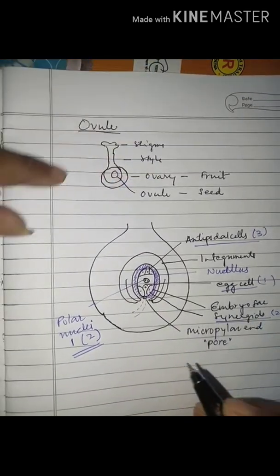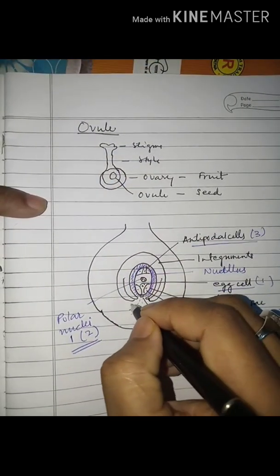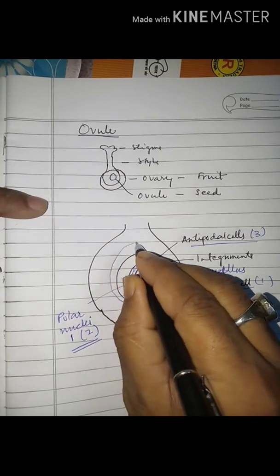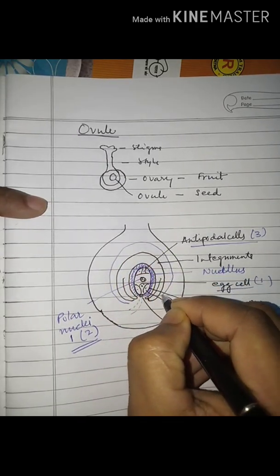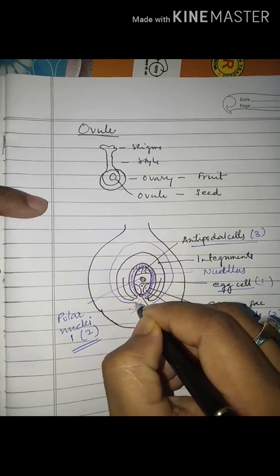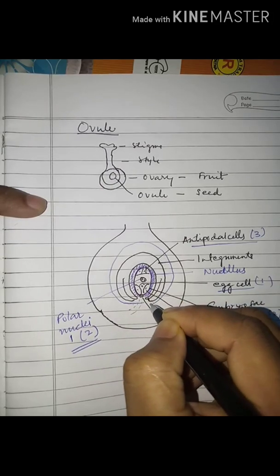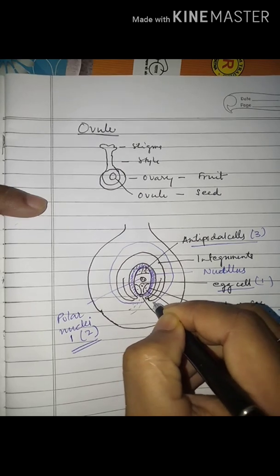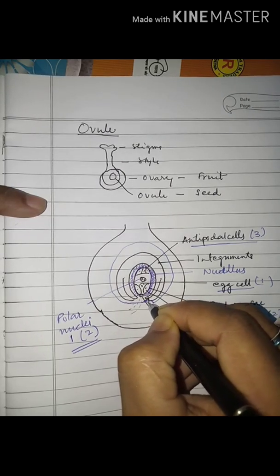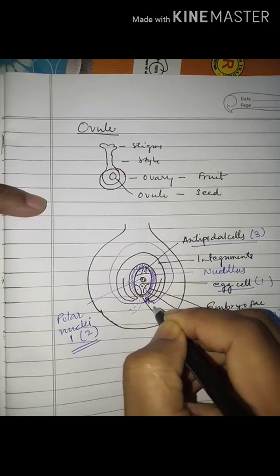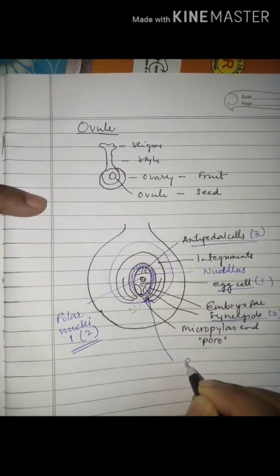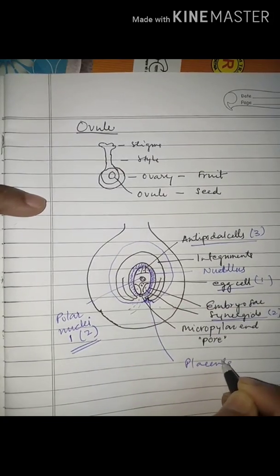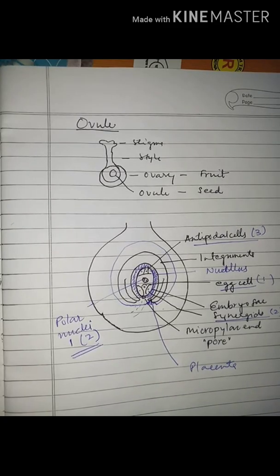Clear? Okay. This entire structure is present inside one cavity known as the ovarian cavity, and within the wall a structure is there that provides the attachment of the ovule to the ovarian wall, and this structure is known as placenta. Clear? Okay.